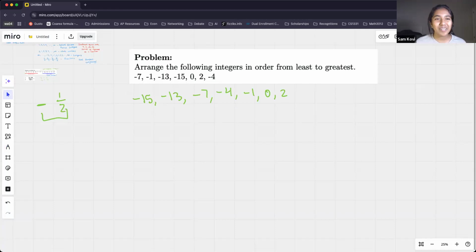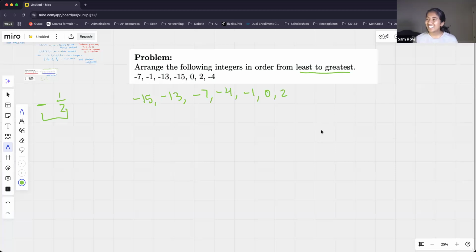Okay, awesome. So I totally agree with this solution. This is an absolutely correct ordering. I did see a couple of people do it in reverse. Just make sure that you're always reading the question. In this case, we're asked to go from least to greatest. So we start with -15, not 2.